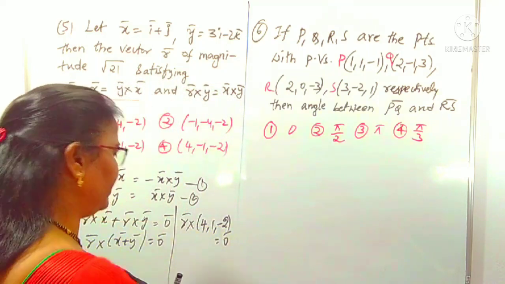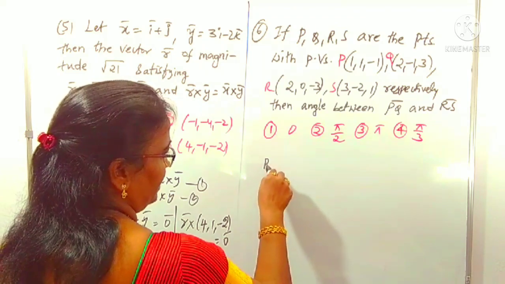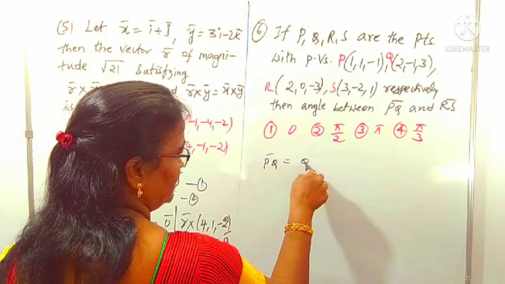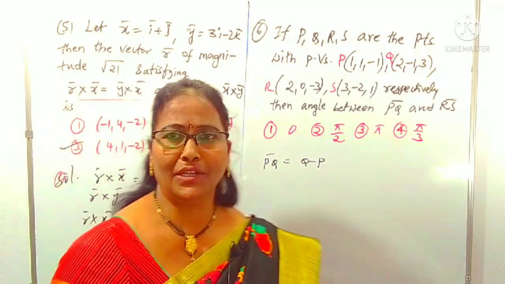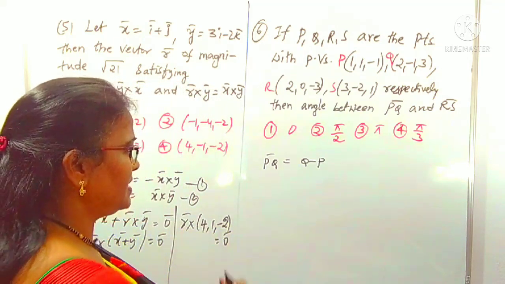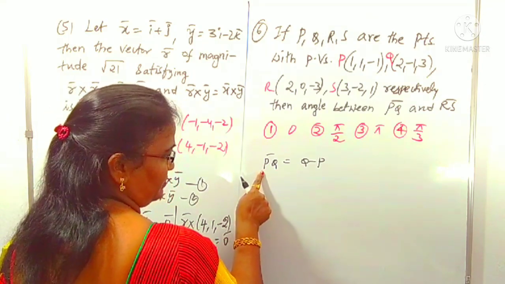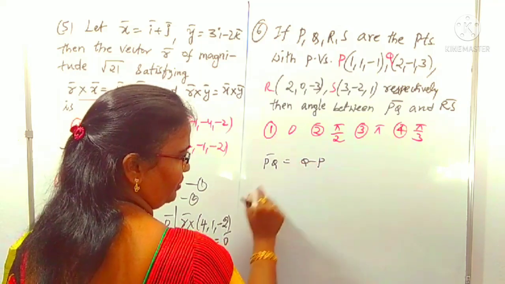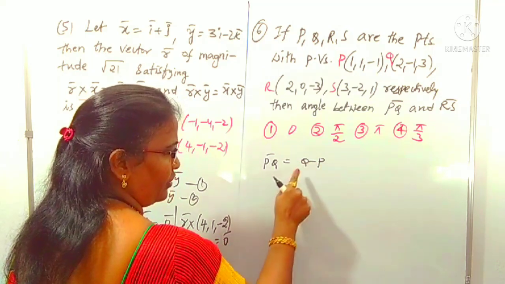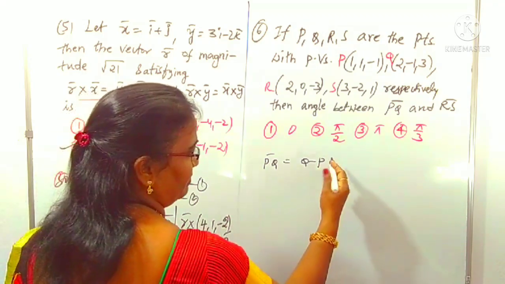To find out the angle between PQ and RS, what is the PQ vector? First you can understand, PQ vector we can write simply as Q minus P. I have given all these in previous videos. How can you find the line joining two points? It is the position vector of the second point minus the position vector of the first point. Instead of OQ minus OP, I am not writing the letter O. So Q minus P simply, you can remember it.